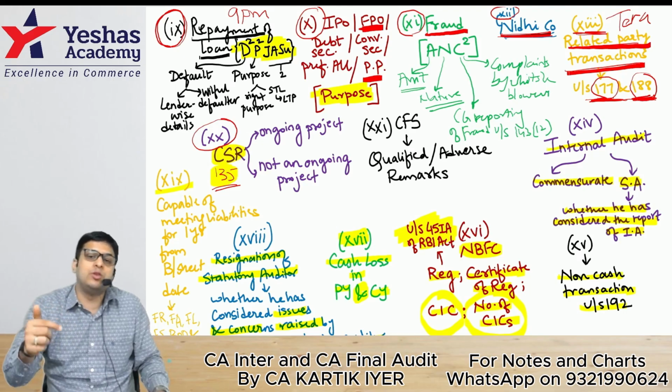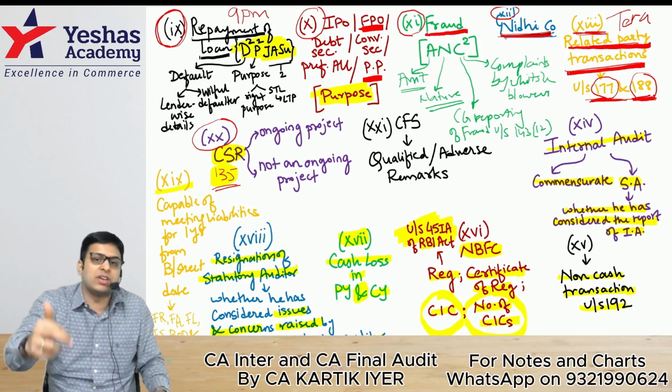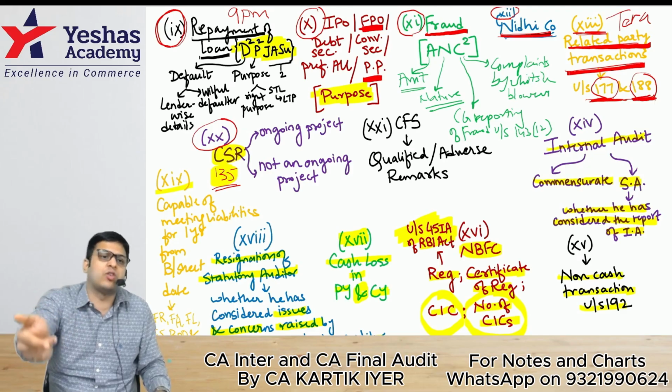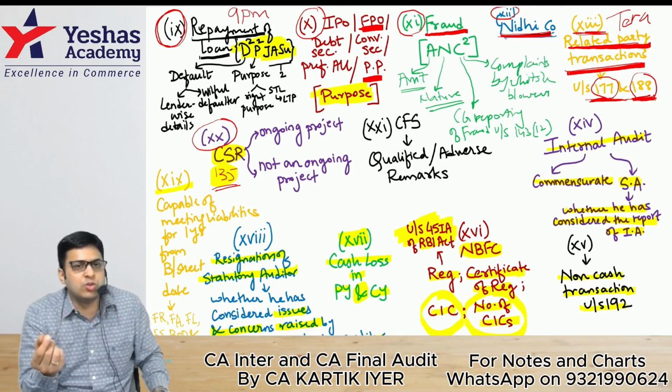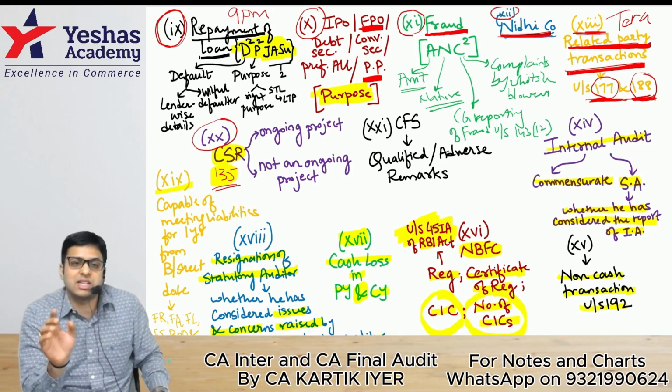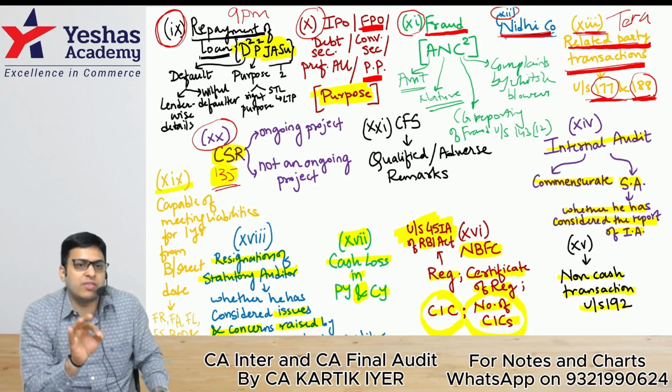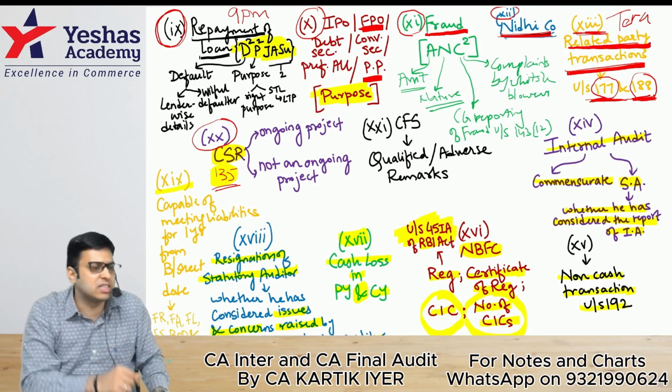This money can be used for the next 3 years. After those 3 years, if a balance is still there, then you have to transfer it to a fund under Schedule 7 within 30 days. This is covered in Section 135, specifically sub-section 6. That is where it is covered.